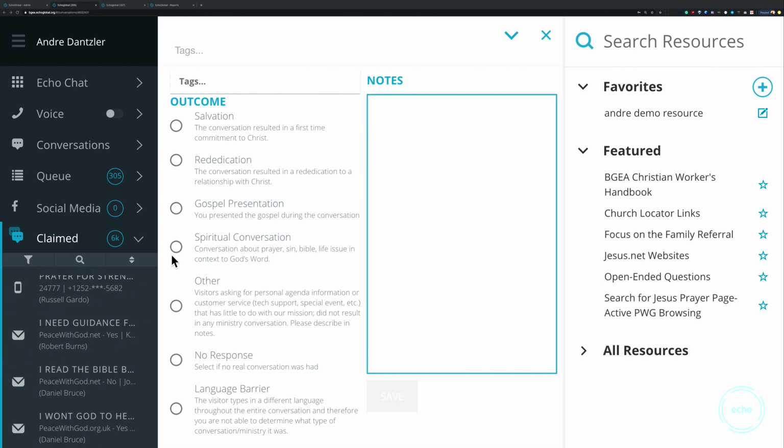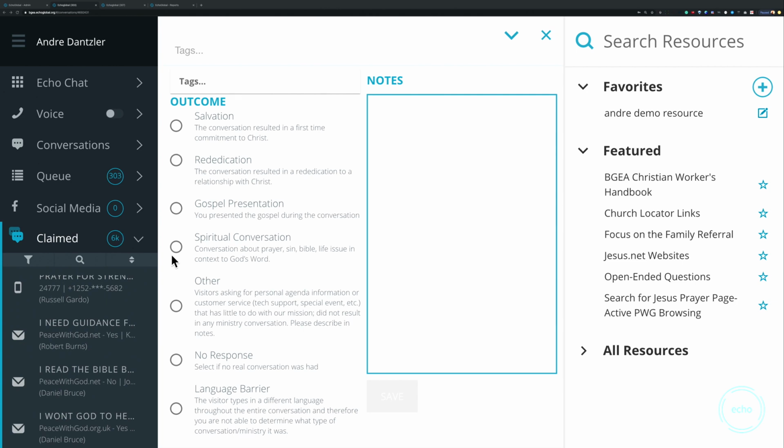Can you have as many outcomes as you want? Yeah, great question. So you can, but we encourage you to keep the list small. The problem with having a ton is that you may be a ministry with only 2 users, or you may be a ministry with 1,000 users. So the more comprehensive you make this list, the harder it is for everybody to remember the nuance of what makes them different and go to that specific one.